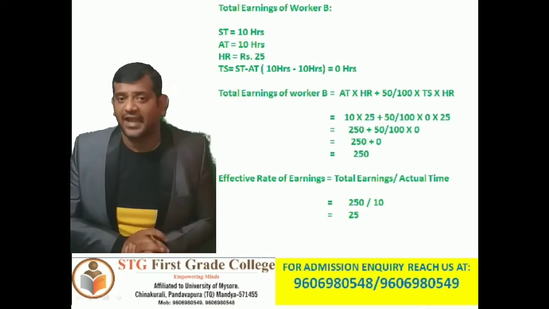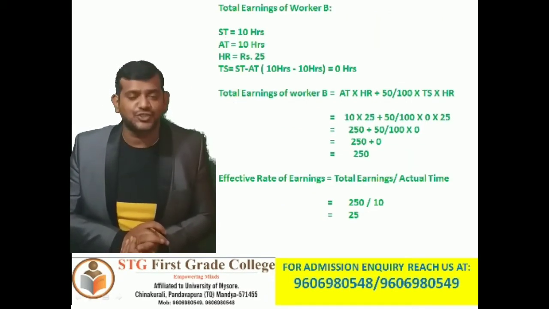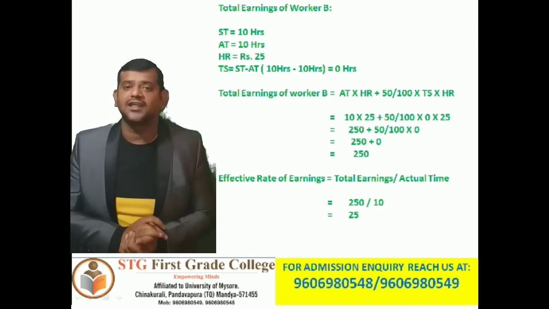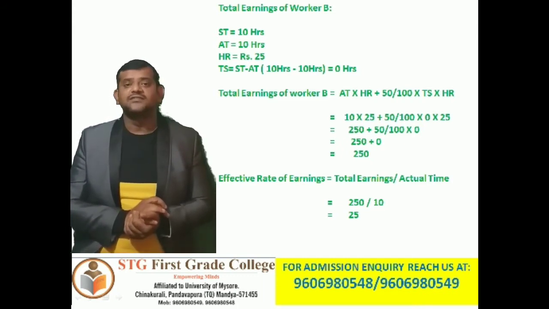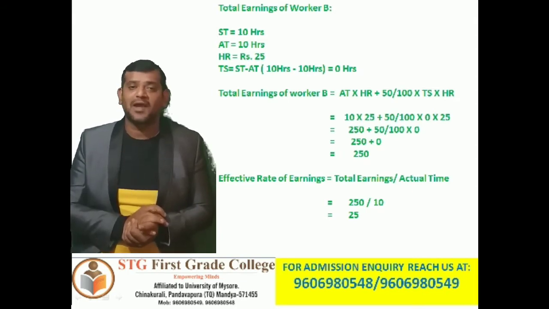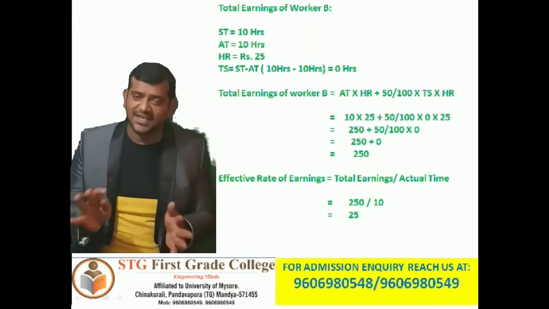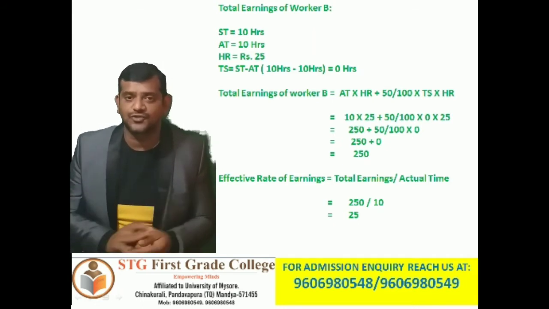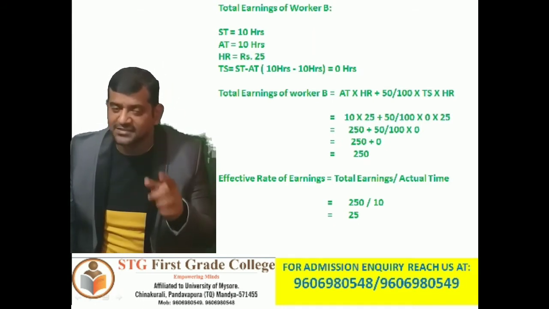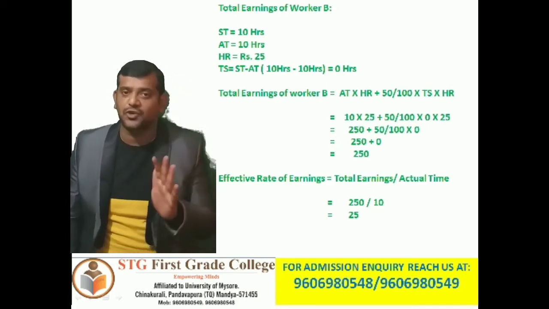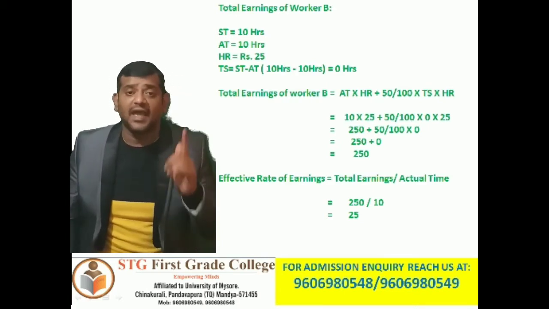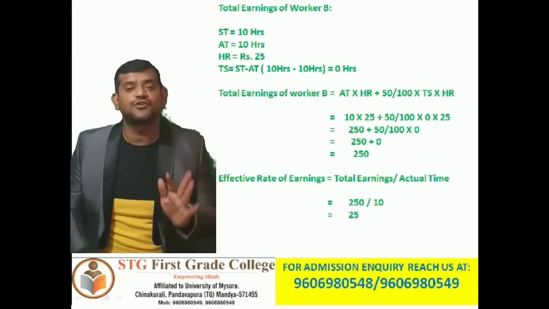Standard time 10 hours, actual time 10 hours, hourly rate 25. Time saved, that is standard time minus actual time, 10 minus 10, 0 hours. So you didn't save anything. In this case also we consider 0. You have to remember two cases: when time saved is 0, we take 0 for TS, and whenever it is negative, we also take 0.